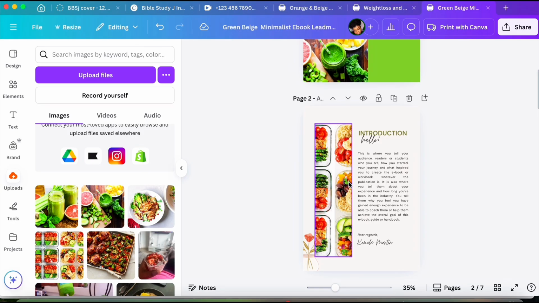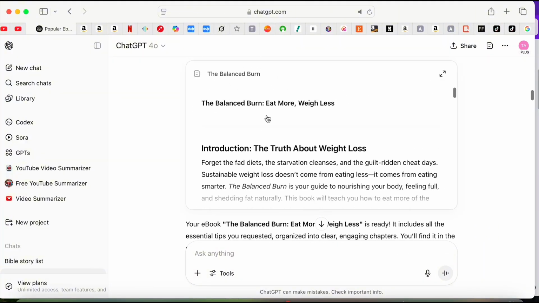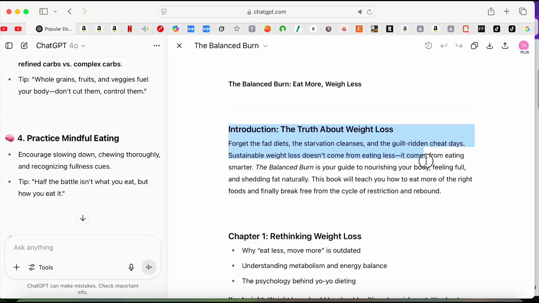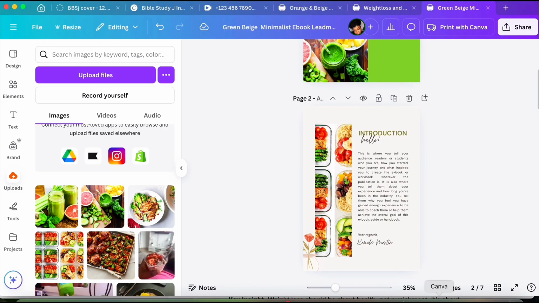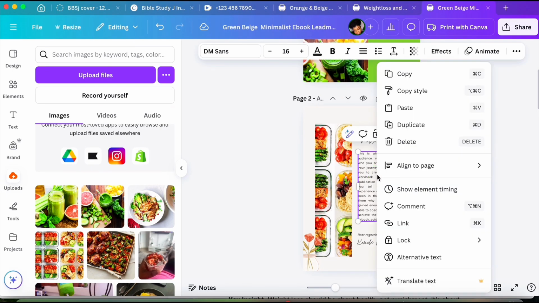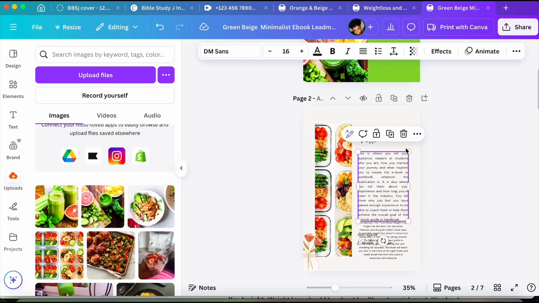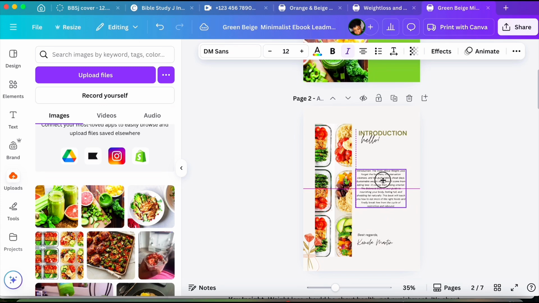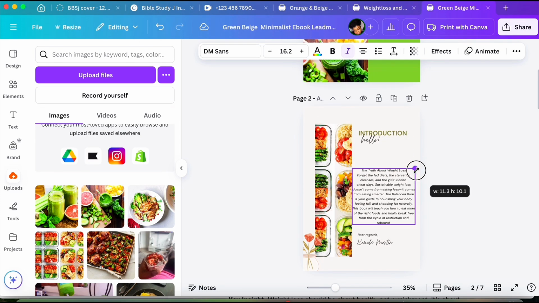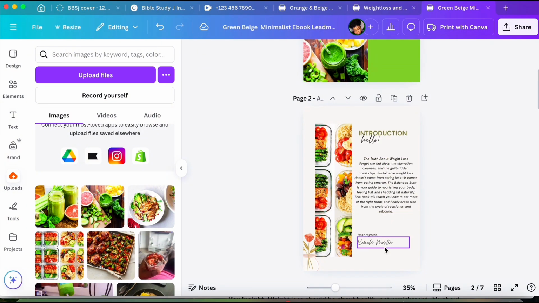I'll drag the images and replace those ones just to match my own theme, and then I'll head over to ChatGPT or to my Google Docs where I have the content of my ebook, and I'll just copy each section that I need and then head back over to Canva and paste it. So any other elements that you're not going to be using, you just want to delete them like this. So yeah, I'm going to move my text, expand it, reduce it, just adjust the text in a way that it fits whatever you're creating.